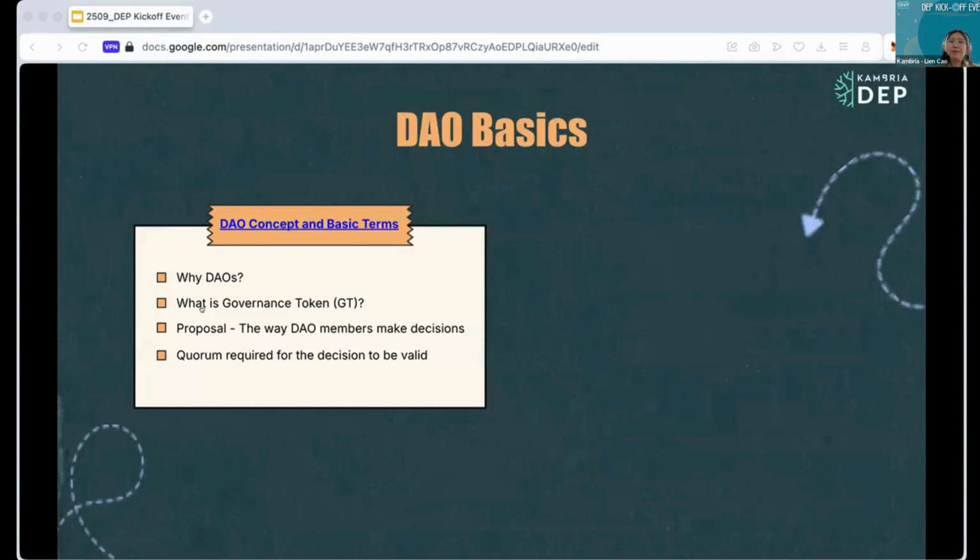In the onboarding hub, we have a page that briefly introduces the DAO concept and basic terms for you to understand why we use the DAO model, what the governance tokens are used for, what a proposal is, and how it enables decision making, what quorum is, and how it helps the process.